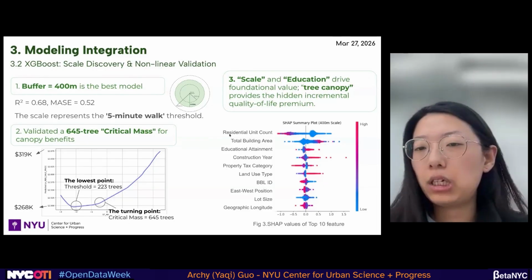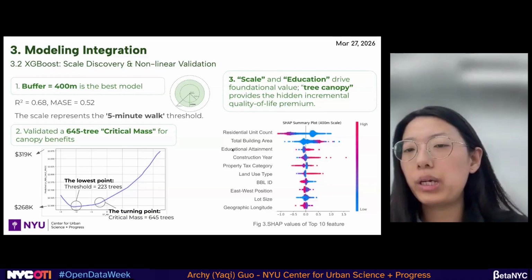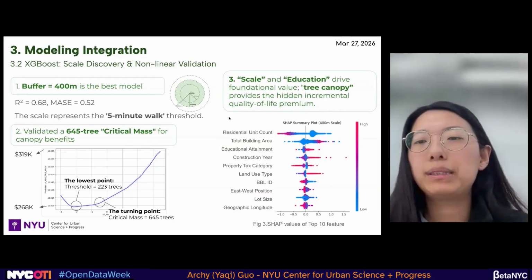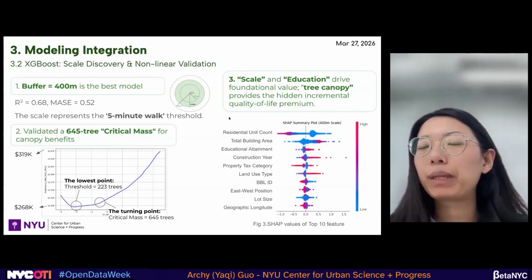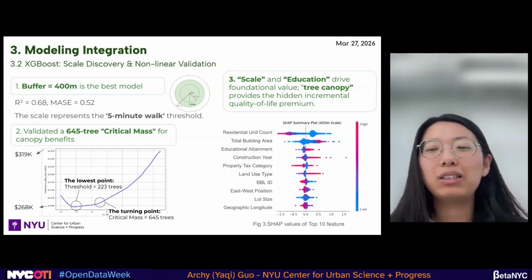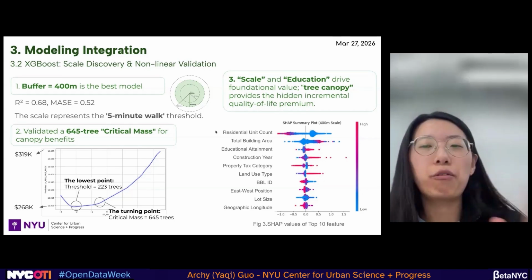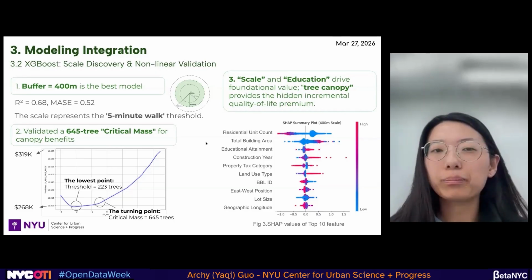We see here the residential unit counts, the total building area, and educational attainment are the top three, which means scale and education drive fundamental values. Sadly, the street trees are not in the top 10 or even the top 20. We will say the tree economy may provide a hidden incremental quality of life premium.